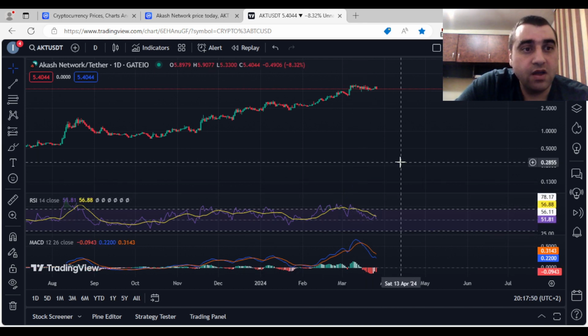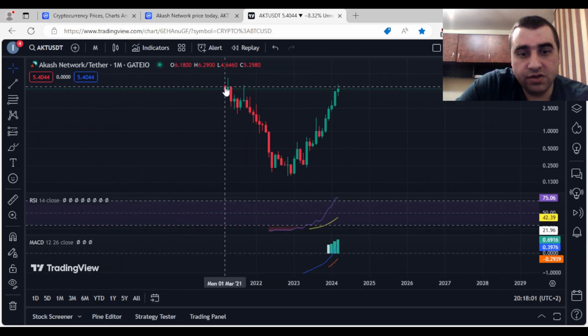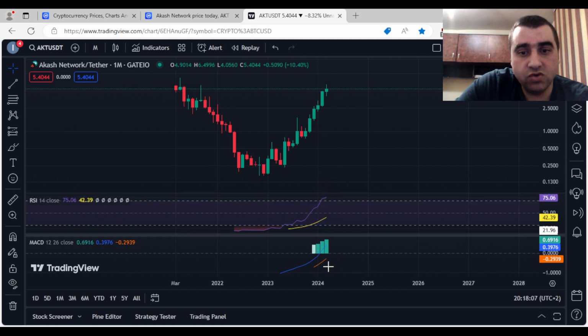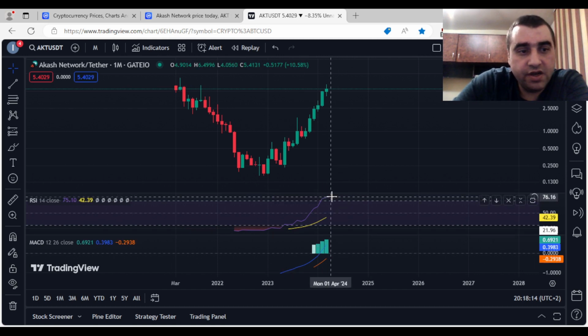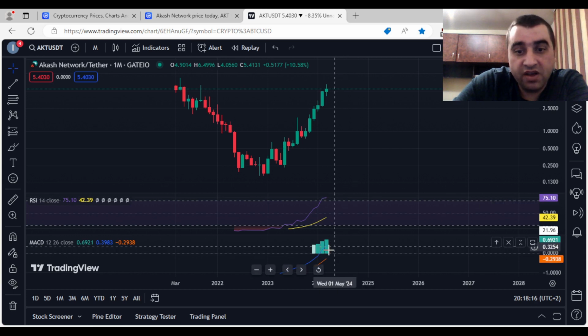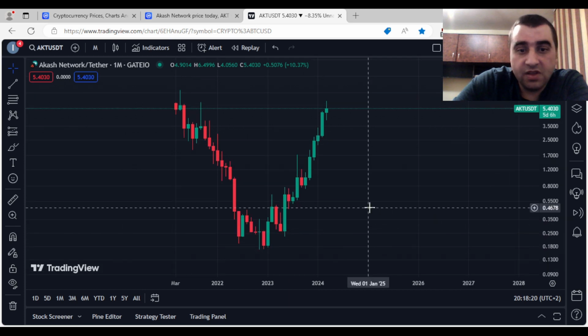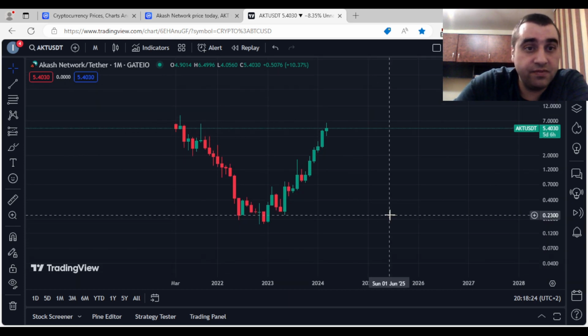Okay, let's look also on monthly, and the price action it is recently from March 2021, so we don't have enough data for those two indicators. And as you can see here, the RSI it is in overbought, and MACD looks bullish, but we don't know 100% if the data it is accurate, because it isn't enough.